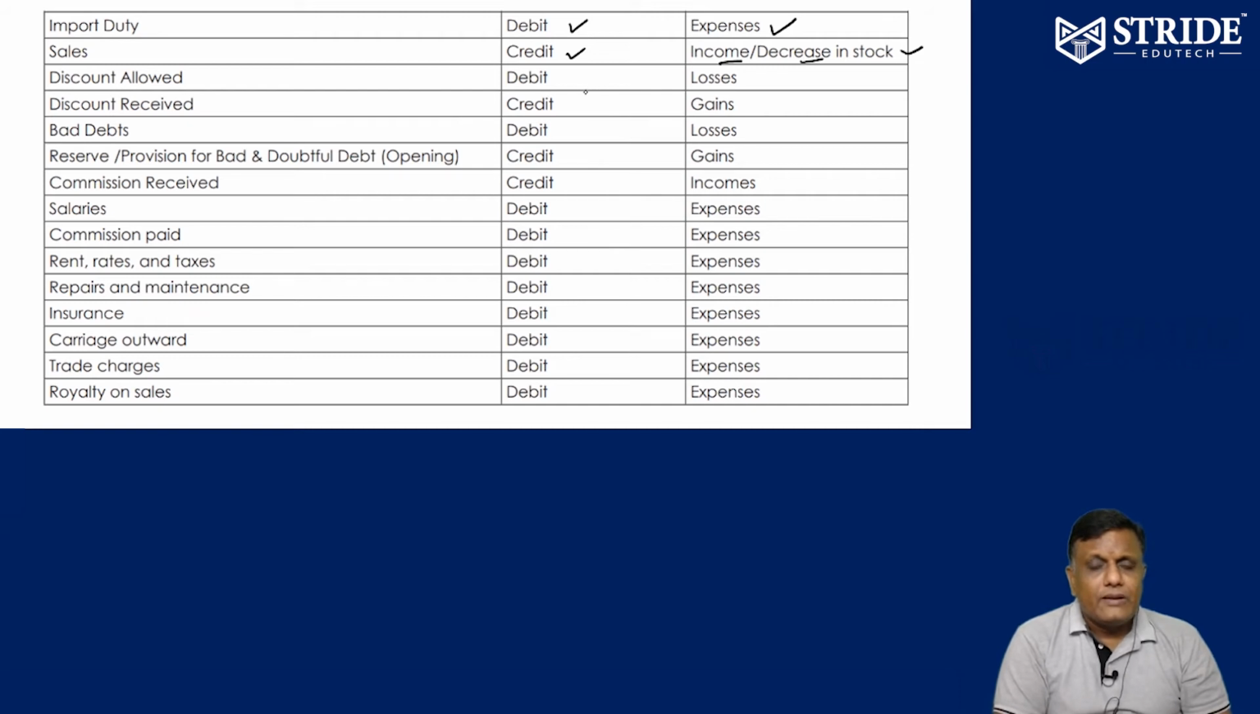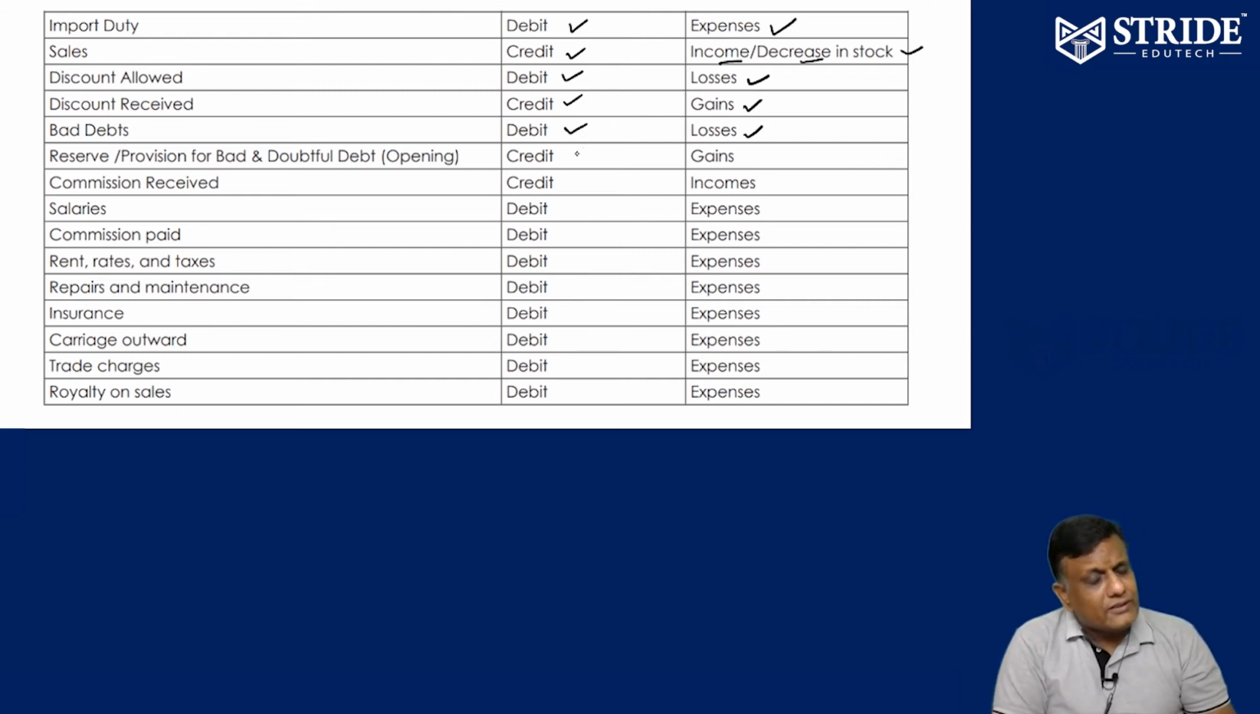Similarly, discount allowed. We are allowing discount to customers, therefore it's a loss for us, therefore debit balance. Discount received from the supplier. I have received discount, therefore gain for me, therefore credit balance. Bad debts: we failed to collect money from the customer, it is called bad debts. It is a loss for us, therefore debit balance. Debit all losses and expenses.